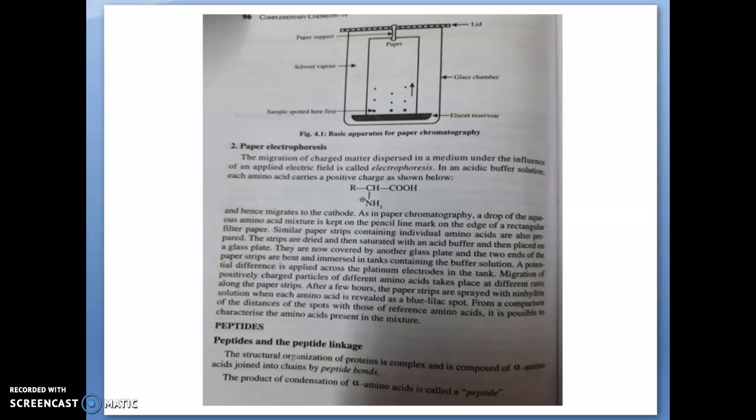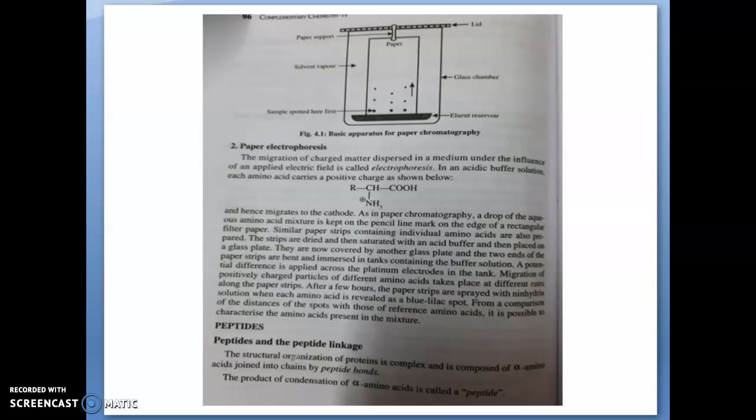So a peptide linkage is nothing but an amide linkage formed between the carboxyl group of one amino acid molecule and the amine group of another amino acid molecule, with the elimination of a water molecule. So it is a condensation product of two different types of amino acids or two of the same type.